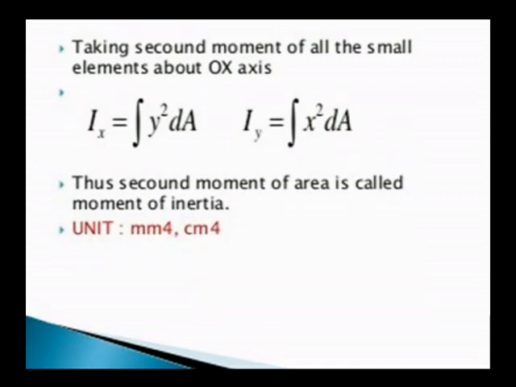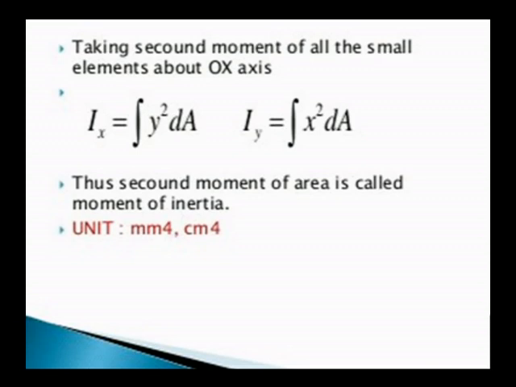So if you apply the integration for the whole body, for the whole limits, if you take the integration from 0 to x, you will get the moment of inertia for the whole body. Here dA into y square is the small strip. If you apply limits for the whole body, you will get the moment of inertia.